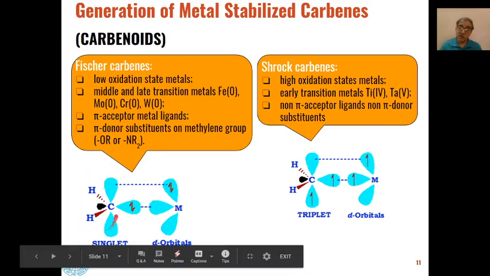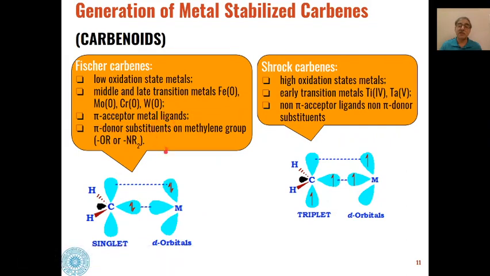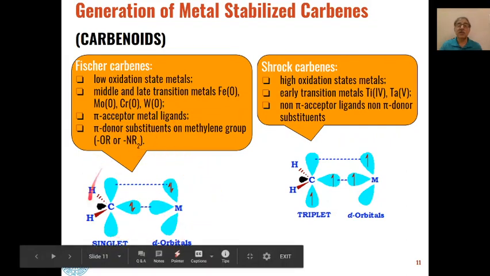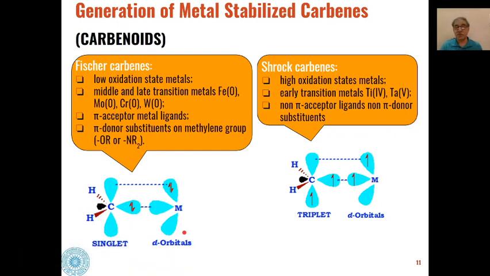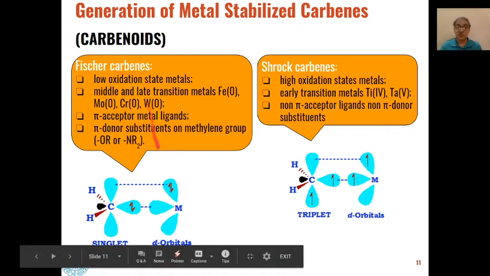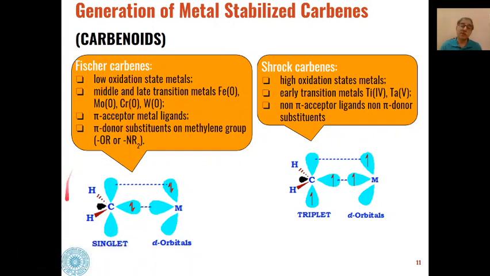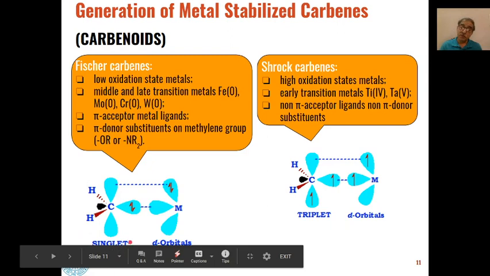So if these hydrogens are replaced by these groups, then pi acceptor metal ligands interact to synthesize these types of carbenes, which are called Fischer carbenes. Here these carbenes are formed by overlapping of d orbitals of the metal ion with the singlet carbene. So in Fischer carbenes the carbene portion is a singlet carbene, whereas in Schrock carbenes the carbene portion is a triplet carbene.